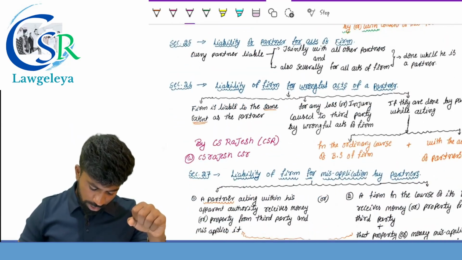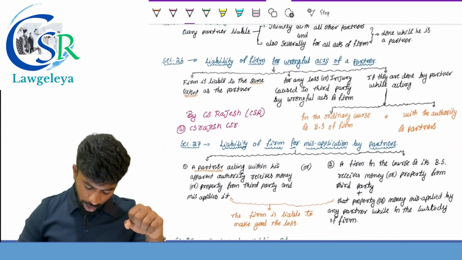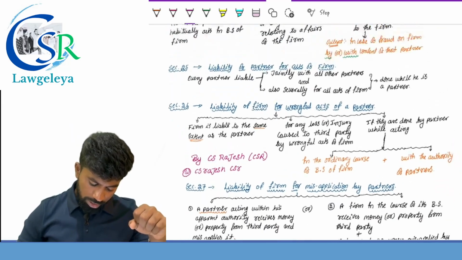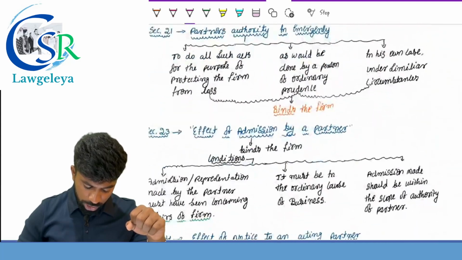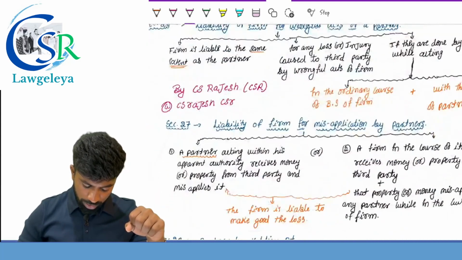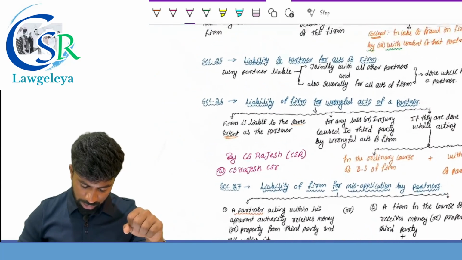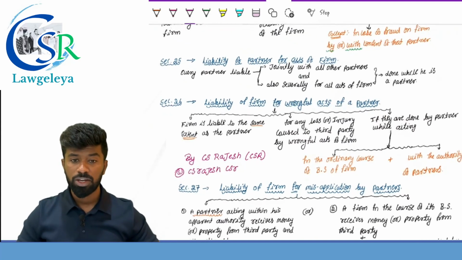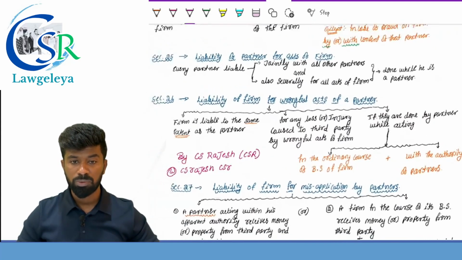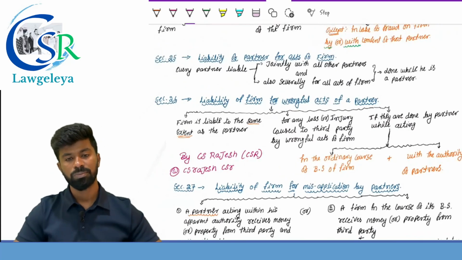Sections 25, 26, 27 and 28. These section numbers are combination section numbers. Again, they deal with liability of partners. So whenever a question comes in the examination with respect to liability of a partner, you can write section number 25, 26 as well as section number 27, most important section numbers.